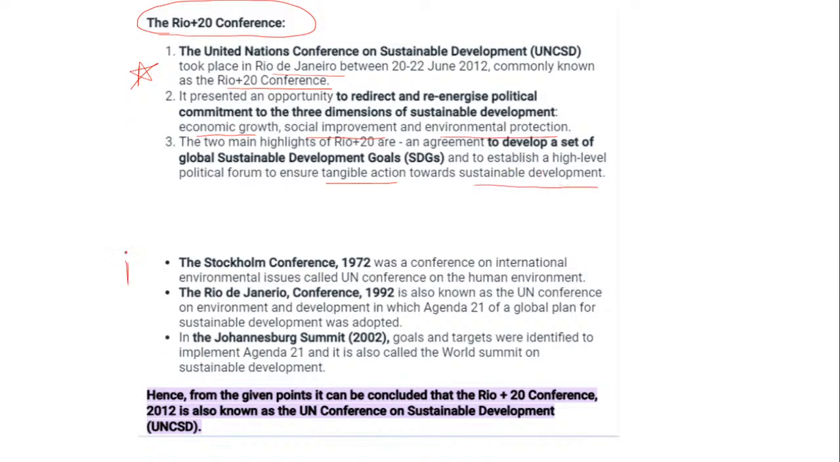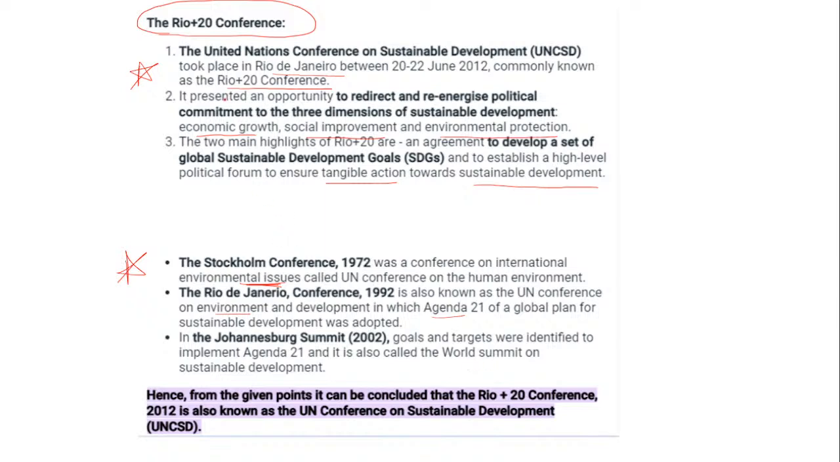Now, the other points which we had in the options, that is the Stockholm conference, was a conference on international environmental issues. So please, in match the following, this can be a keyword. It is basically for environmental issues, whereas the Rio de Janeiro 1992 conference was on environment and development, in which Agenda 21, a plan for sustainable development, was adopted. We are going to see this in detail also. And in the Johannesburg summit, goals and targets were identified to implement Agenda 21. That is also called the World Summit.